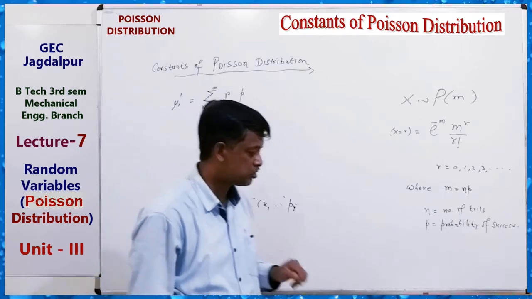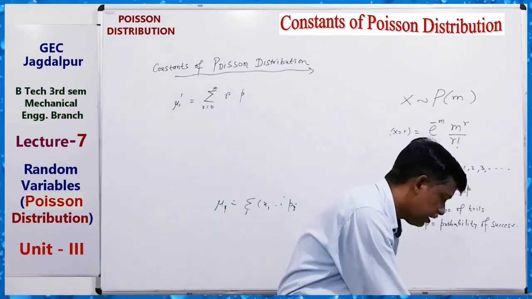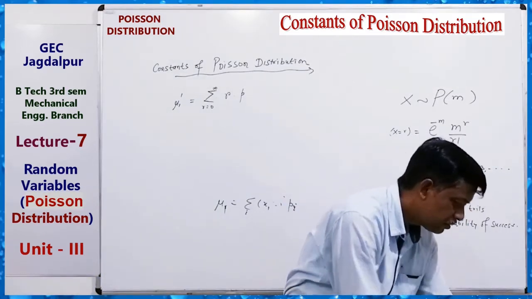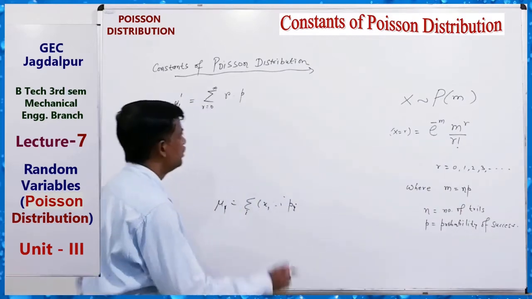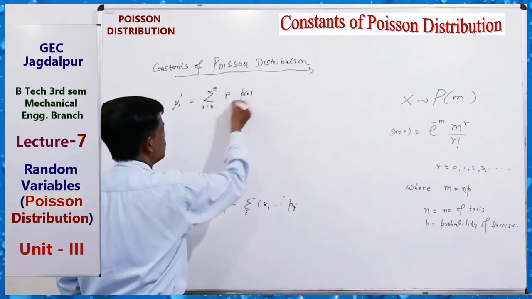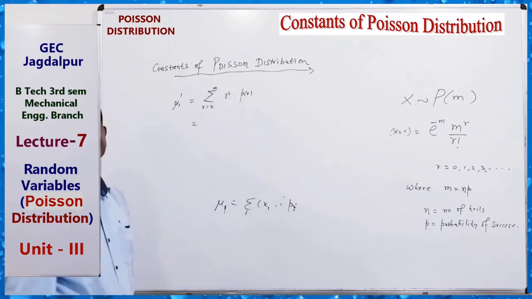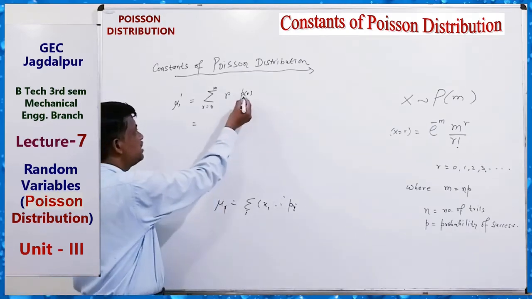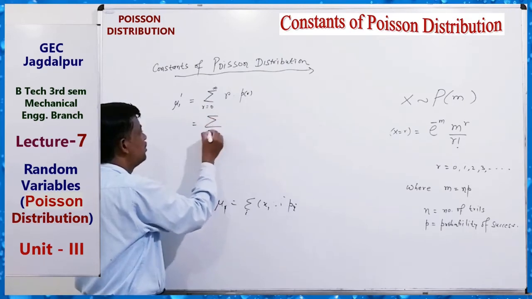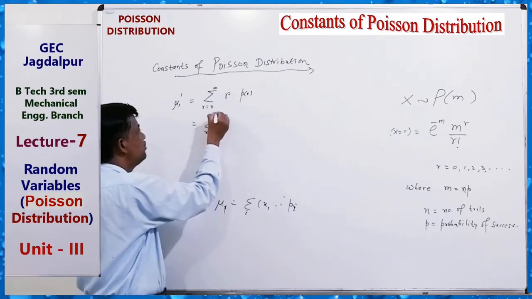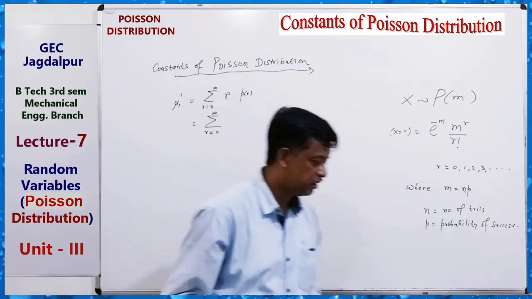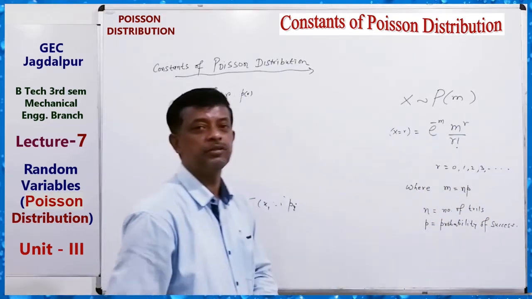infinity. R equals 0 to what? Infinity. And the probability function. Clear? So we can find mu1 dash. So here the sum of r equals 0 to infinity, because n tends to infinity.